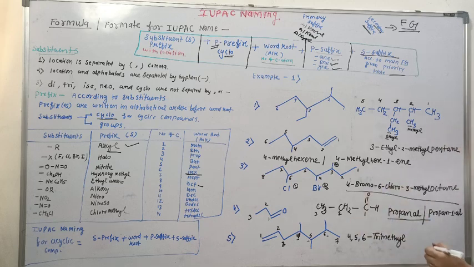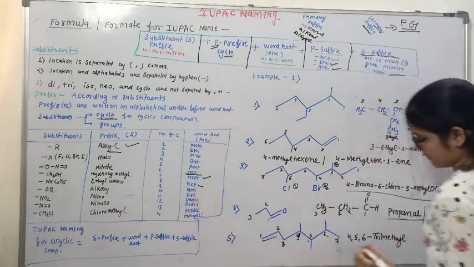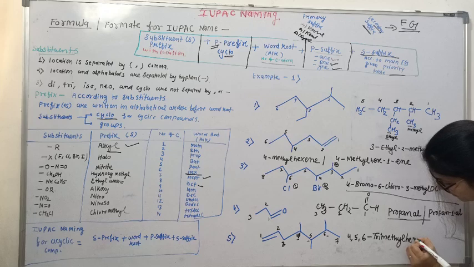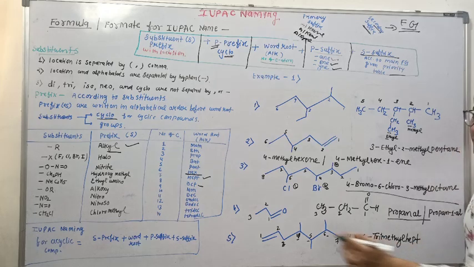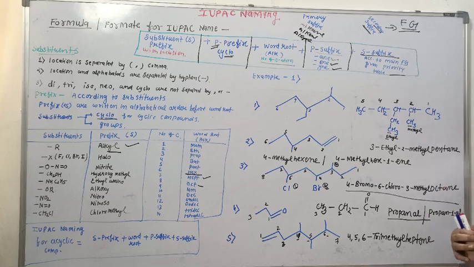How many carbons in parent chain? 7. 7, that is hept. Double bond. So it is heptene. Okay. 4,5,6 trimethyl heptene. So this is the format of IUPAC naming of the compound. Okay. With few examples. In next video we'll do more examples. Thank you.